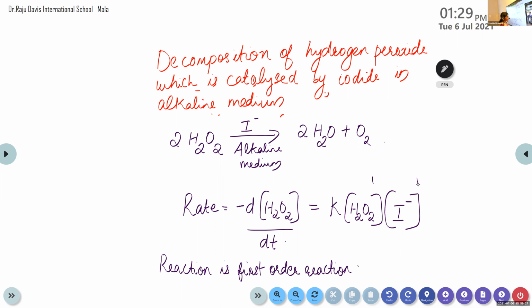Then how will it be a first order reaction? We have learned that the order is equal to x plus y. So here it is 1 plus 1, that makes 2. Then how will it become a first order reaction? Any idea? Anyone?